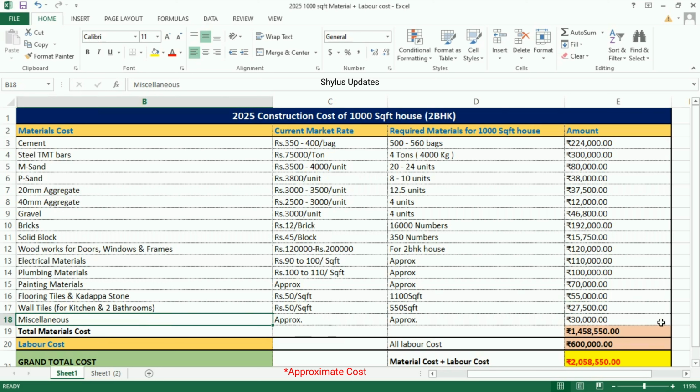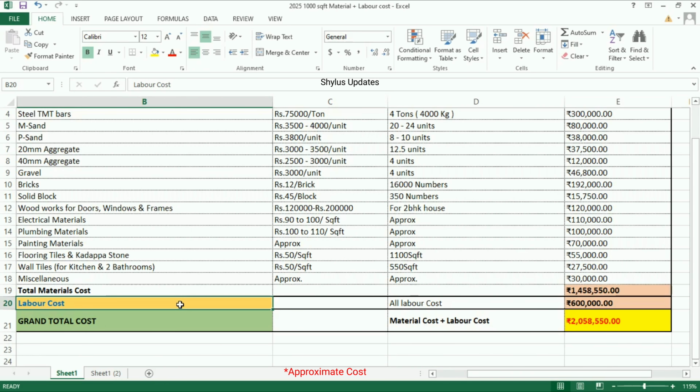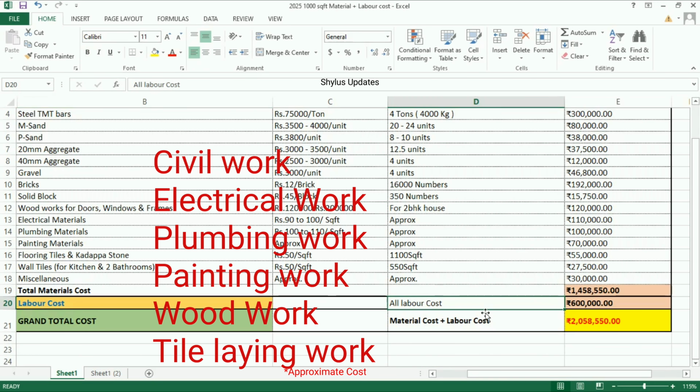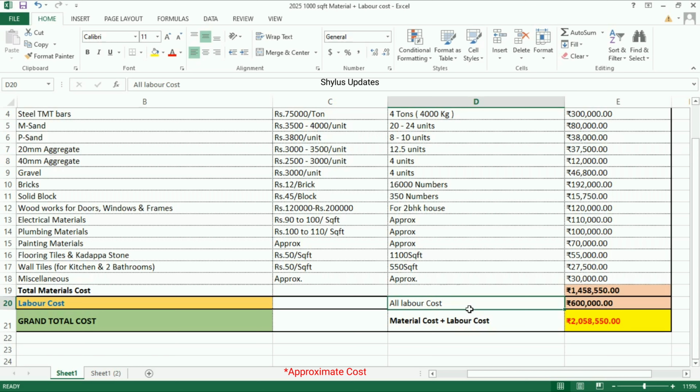Miscellaneous. Rupees 30,000. When you add all these costs, you get the total material cost is rupees 14,58,550. Labor cost. All labor cost, which includes civil work, electrical work, plumbing work, painting work, woodwork, tile laying work. For this, the total cost is rupees 6 lakh.